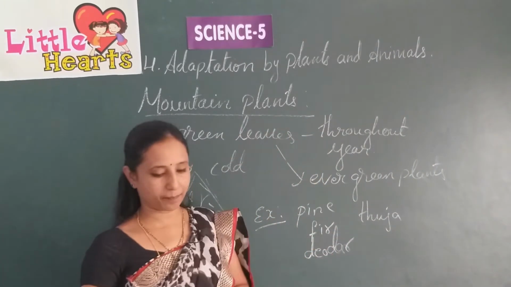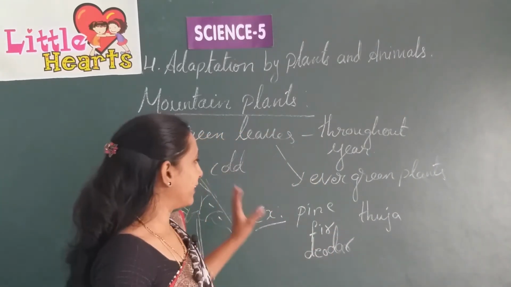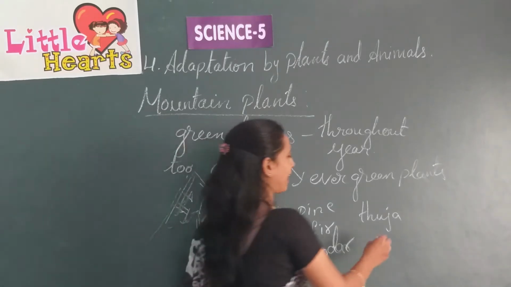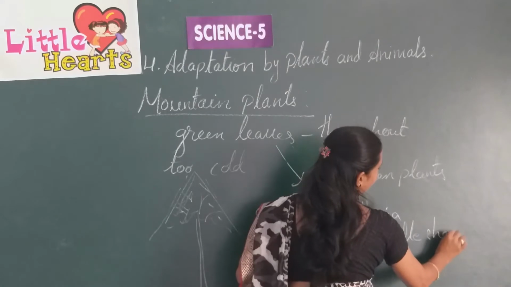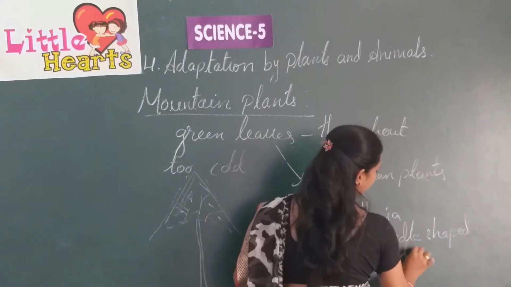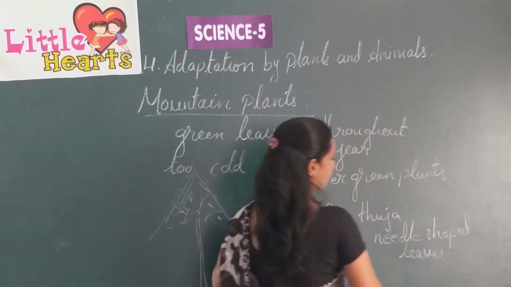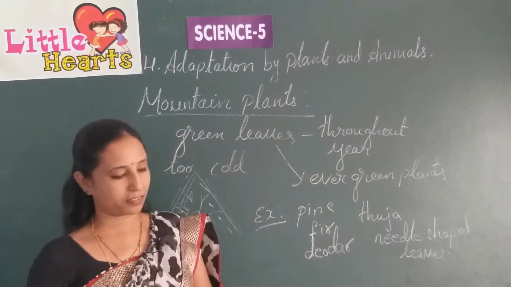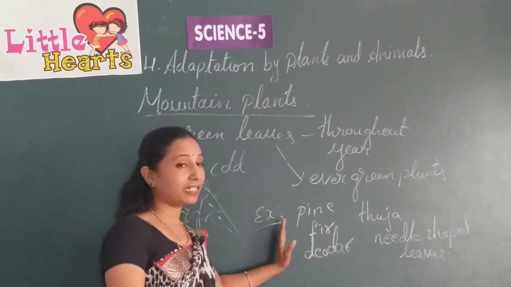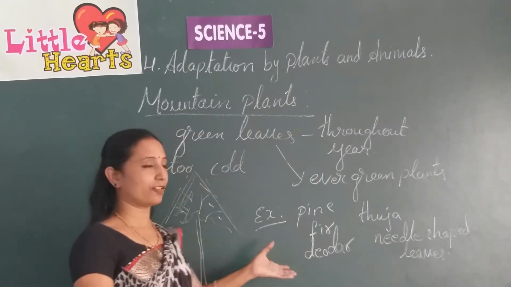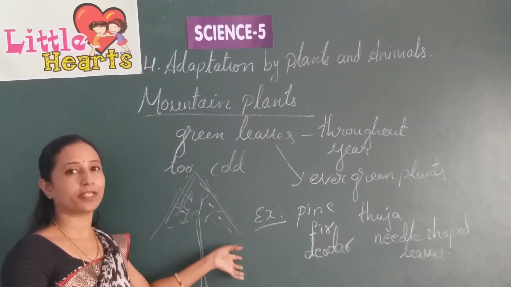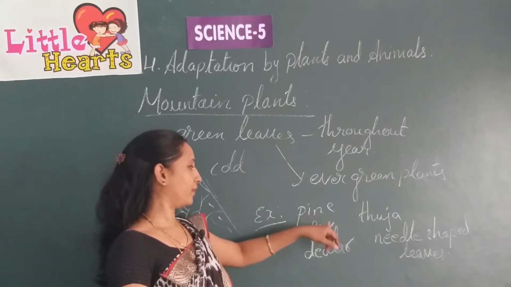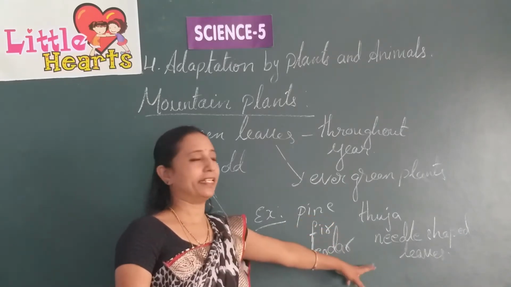These are some examples, and these plants mostly have needle shaped leaves, and they really look beautiful. For example, the Christmas tree. How are the leaves of the tree? It has needle shaped leaves.